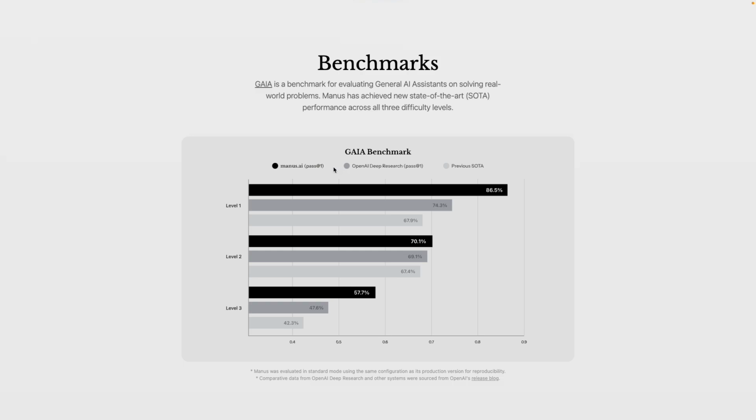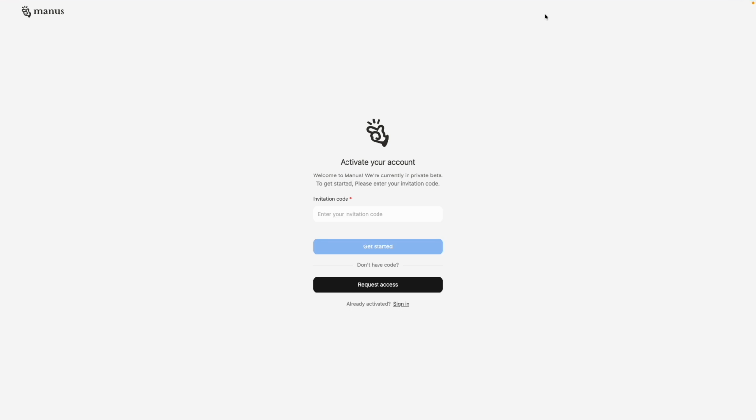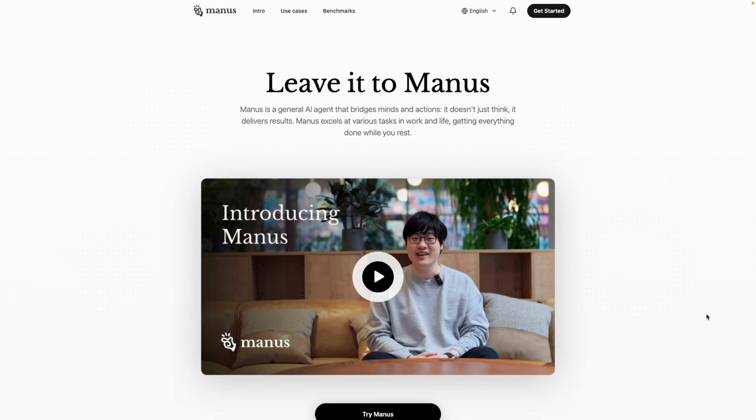Manus is completely free now, so it is a plus for users. But it is currently in beta phase, and Manus AI is accessible only through invitation. Interested users can apply for beta access here on the website. You can go here and click get started. You can put your invitation code here if you have any, or you can simply request access here by putting your email ID, and you can check about the updates in your email. So yeah, that's about it.